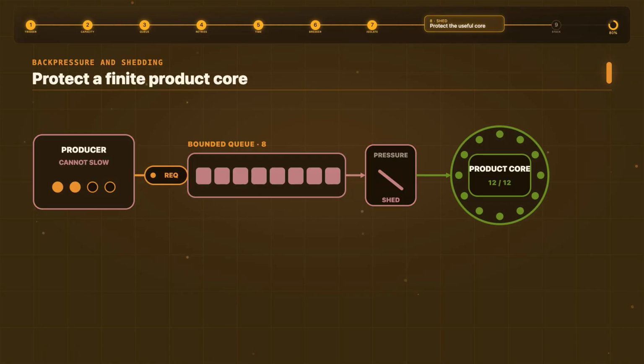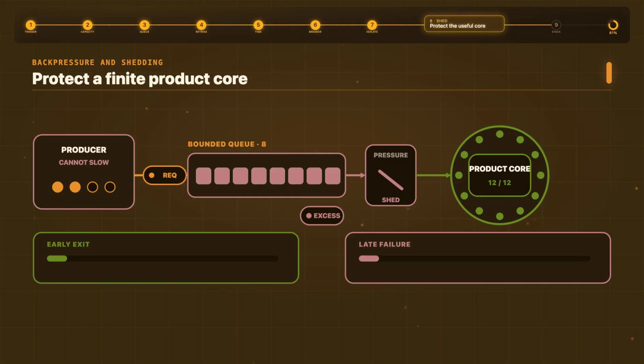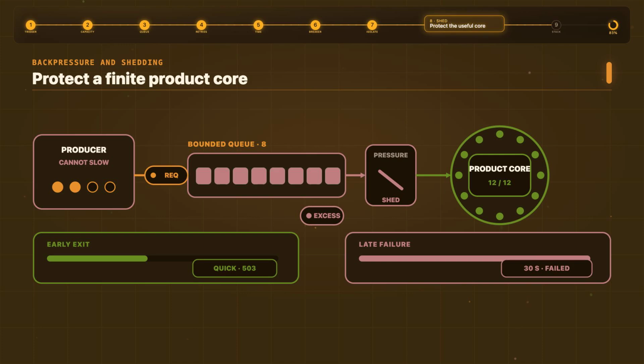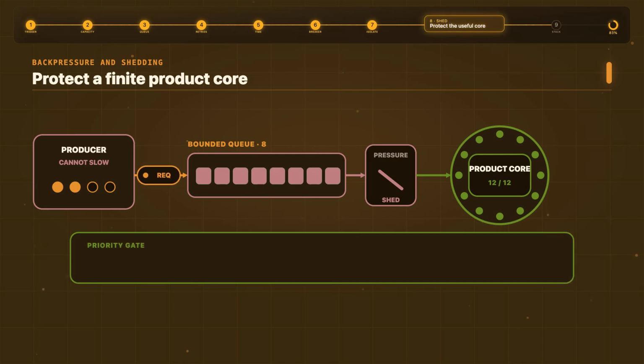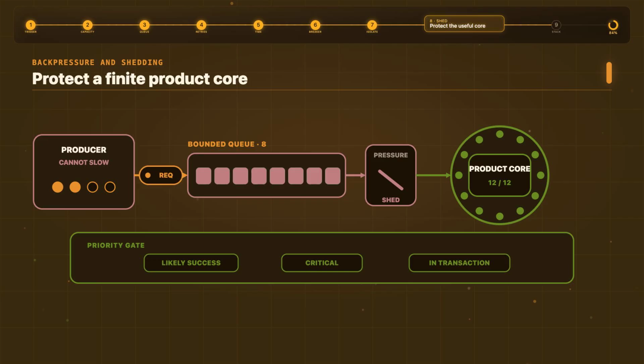But sometimes producers cannot slow down, or the traffic is already at the front door. Then, the system must shed load. Reject excess work early, before it consumes the scarce resource. Prefer a quick 503 over a connection that waits 30 seconds and fails anyway. Preserve capacity for requests most likely to succeed, for critical operations, or for customers already in a transaction.